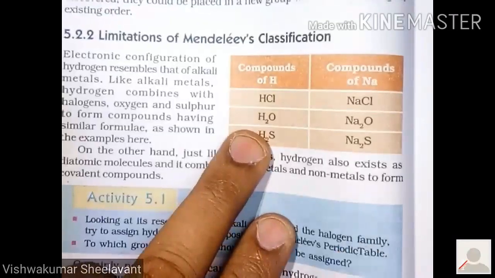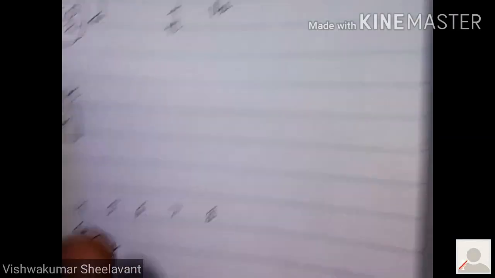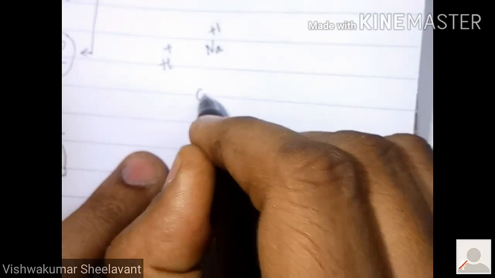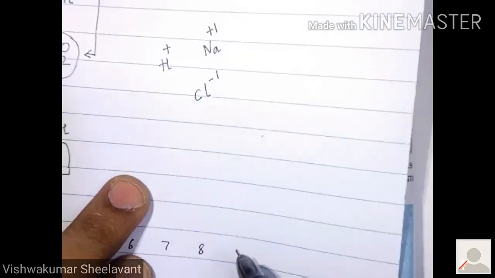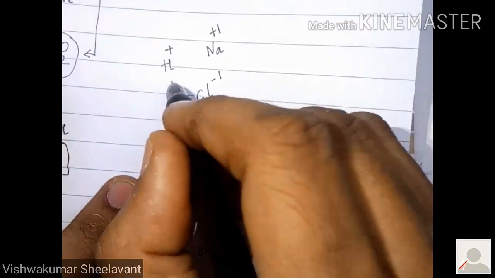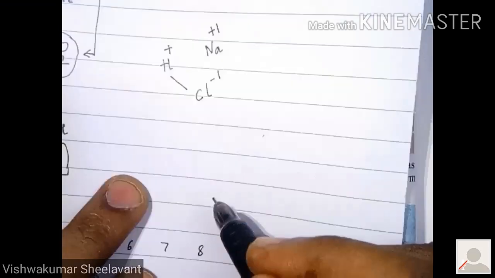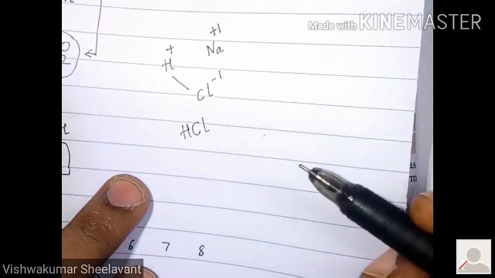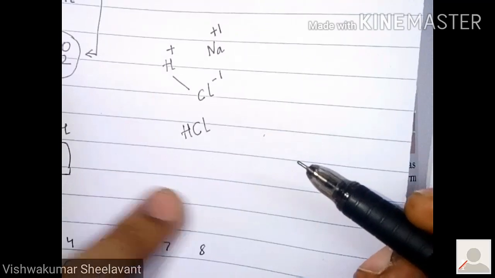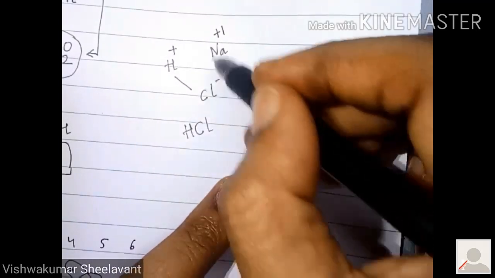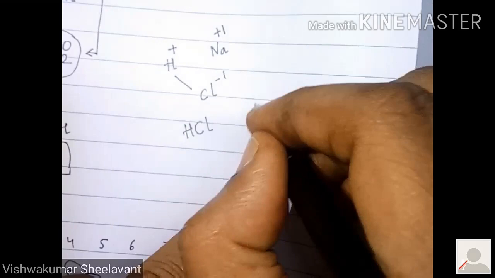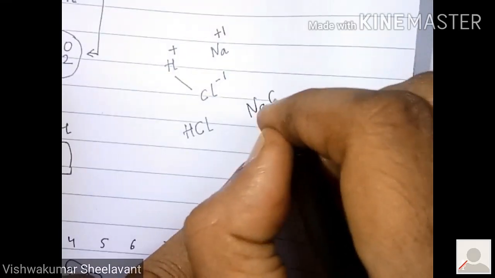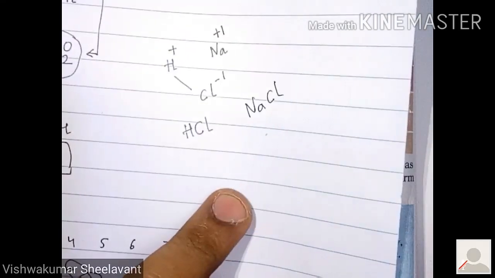And what is the valency of chlorine? Chlorine is Cl minus 1. If you make these two react, what will you get? HCl, hydrochloric acid. And if you make sodium react, what will you get? Sodium chloride. Is it right?